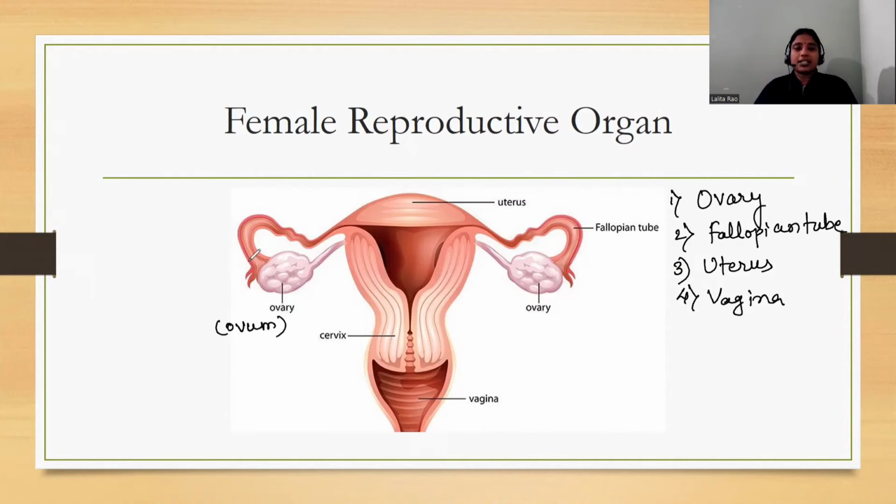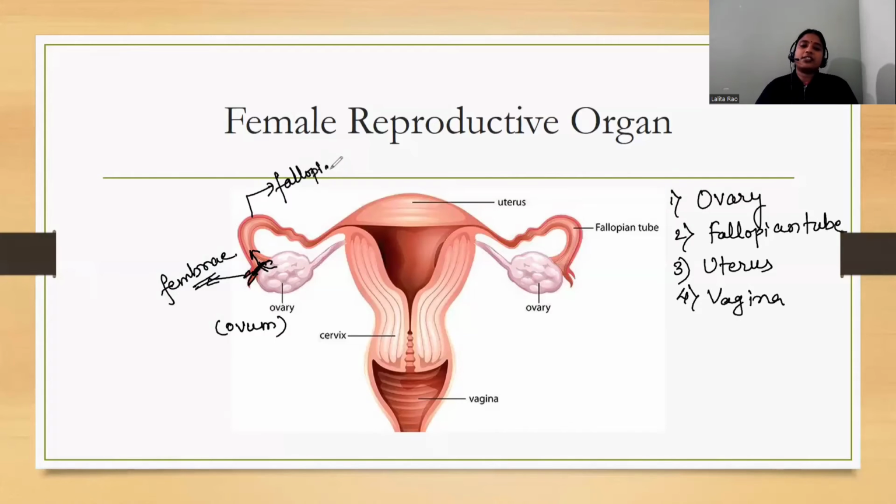Now these female cells are released, and this part here is known as the fimbriae. This fimbriae is responsible for holding or catching that ovum, or the egg, and bringing it to the fallopian tube. So this is the fallopian tube.